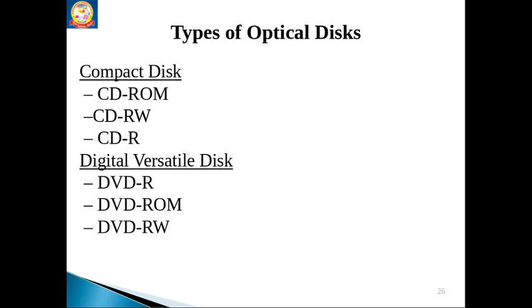Compact discs come in three forms: CD-R, CD-ROM, and CD rewritable. Compact discs for reading, compact discs for read-only memory, compact discs for rewritable operations. Similarly, digital versatile discs also come in three forms: DVD-R, DVD-ROM and DVD read-write.